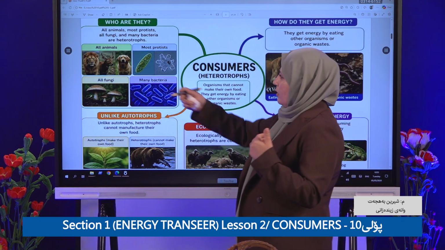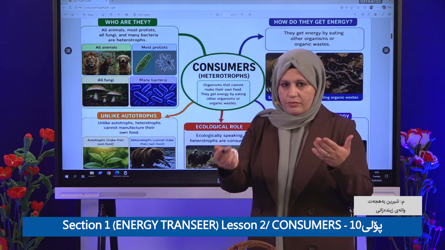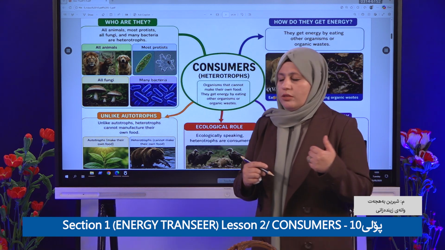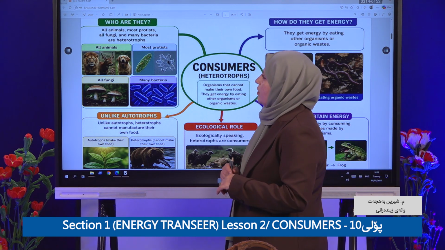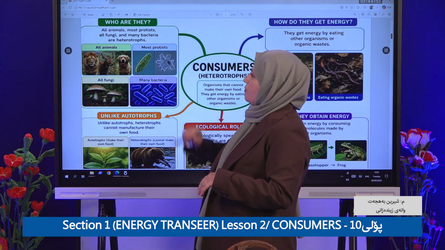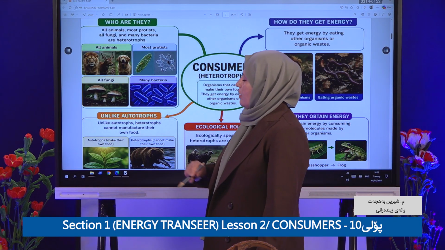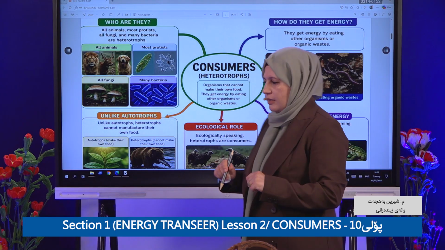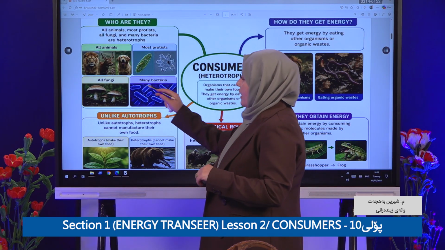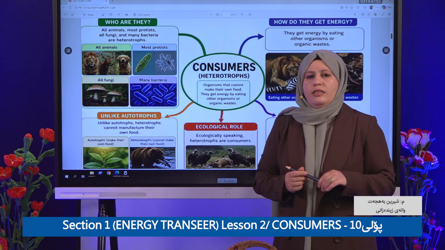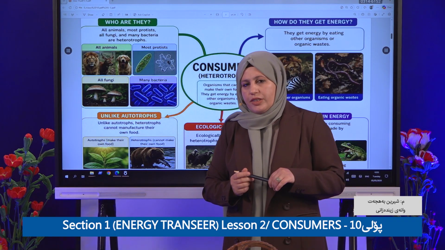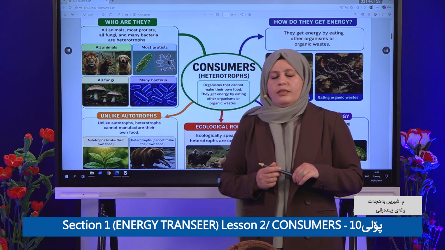All animals, including humans, are consumers. Most protists, not all of them, are consumers. All fungi are consumers too, and many bacteria, not all bacteria, are consumers.